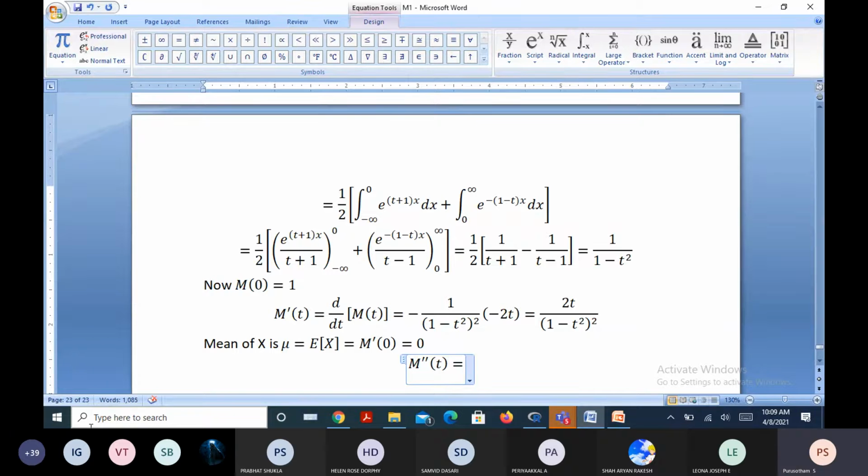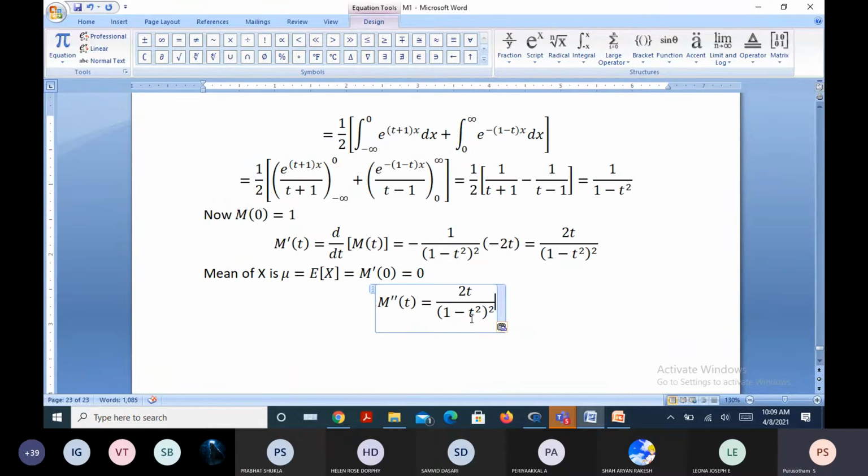I'll note it down. As you all know how to differentiate the function, you can differentiate it as a u by v form. When you are differentiating the u by v form, the denominator is (1 minus t square) whole to the power 4, right?